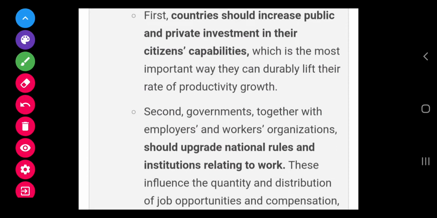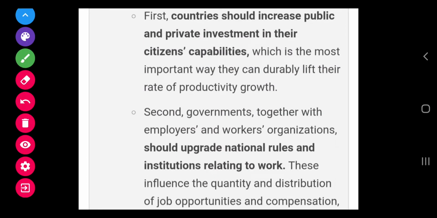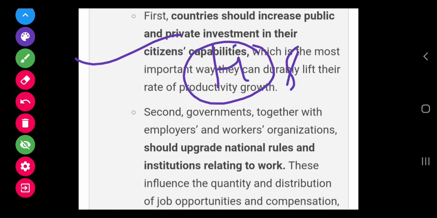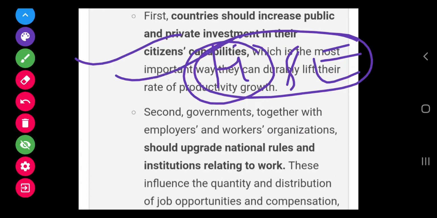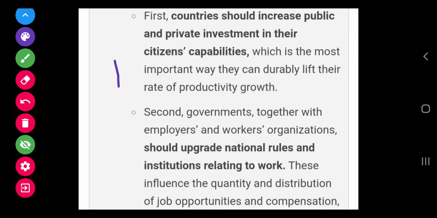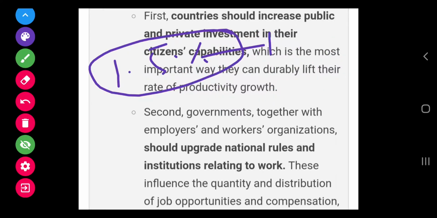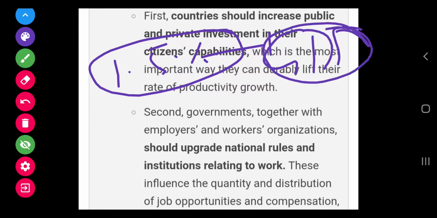So the first recommendation is that countries should increase public and private investment in their citizens' capabilities. It means that countries should adequately invest in their health and education sectors, so that their citizens are able to work and contribute at their full potential, because at present only 1.5% of our GDP is spent on the health sector. As we know, we are going through a phase of demographic dividend, and if we have to reap its benefit, we have to adequately invest in the health sector and education sector as well.